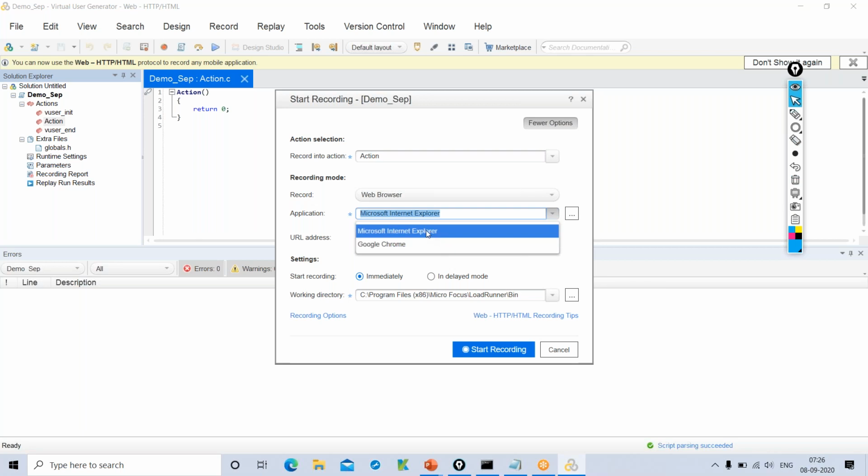You have options here: Internet Explorer, Chrome. In my laptop, Firefox is not available. If you want, you can download Firefox and add it as well.